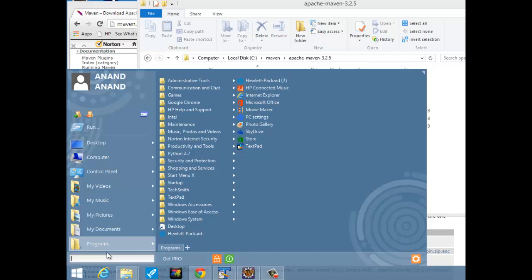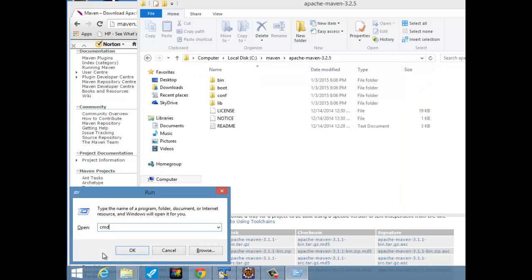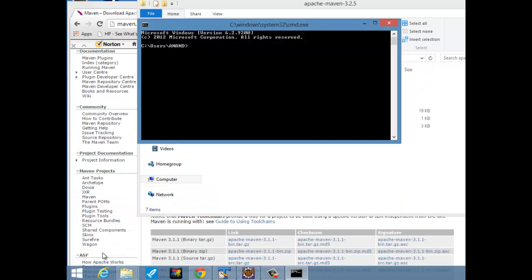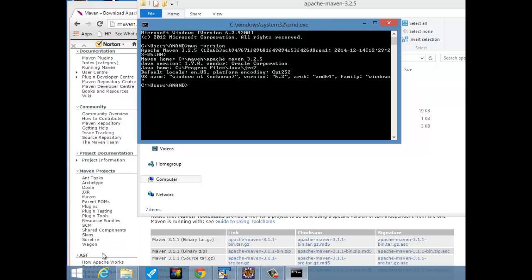So now let's test whether Maven commands are recognized. Let me try a simple Maven command, maven version, and boom, it's working now.